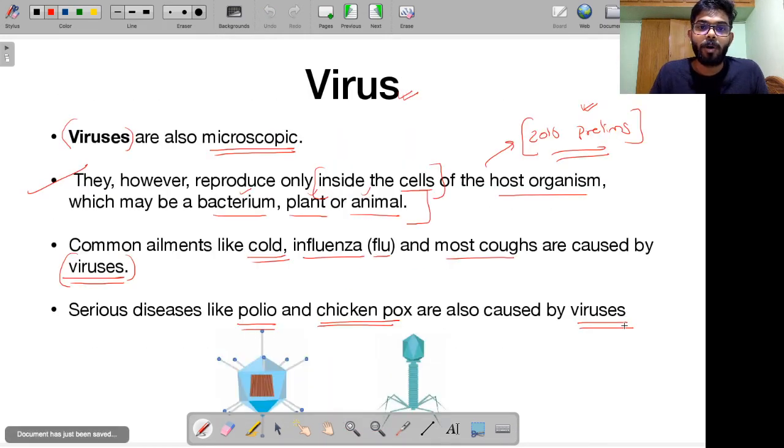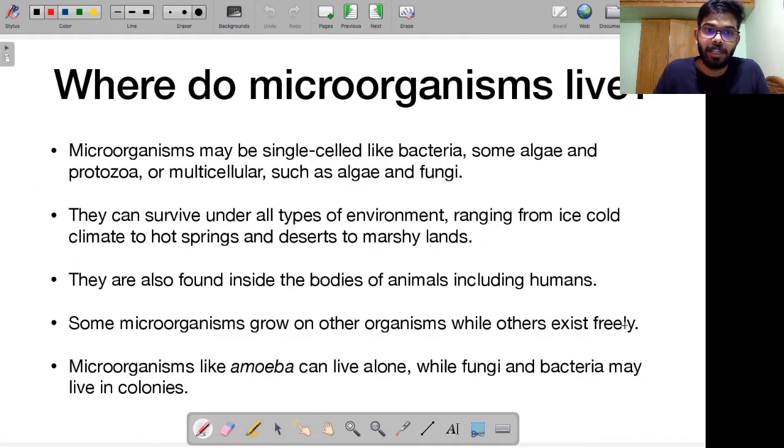Alright, let's now talk about where exactly these microorganisms live. Microorganisms, remember, they might be single celled. That means they are made up of a single cell. Cell is the fundamental unit of life. There is a dedicated lesson I will be doing on cells and tissues, so I'll be clarifying more about what exactly a cell is, what the functions of a cell are, and what the various components of a cell are.